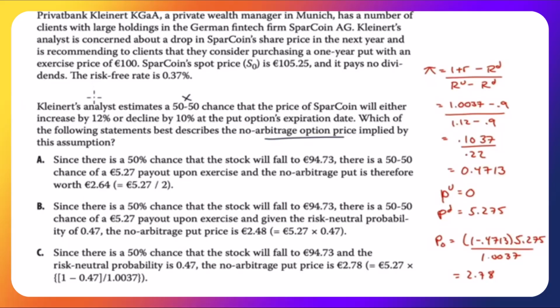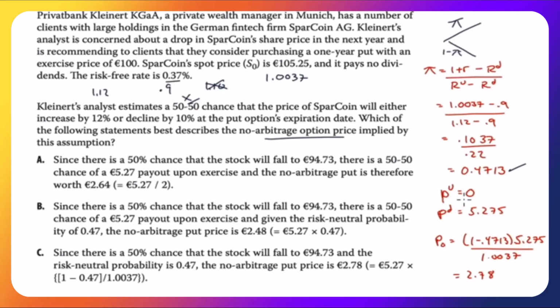We have RU, which is 1.12. We have RD, which is 0.90. We have 1 plus R, we're told 0.37%, so 1.0037. We can calculate the risk neutral probability instead of using these: 1 plus R minus RD over the full range. We already have these. Oh, I said 1.10 here, sorry. It's 10%, 0.9. Good call. There we go. We'll get 0.4713. That's the probability of an up move. 1 minus pi is the probability of a down move.